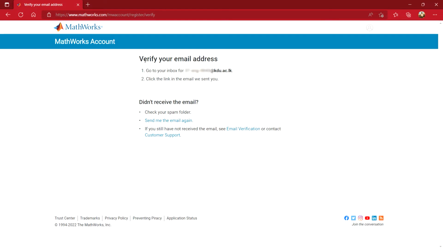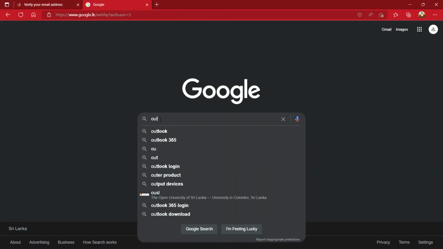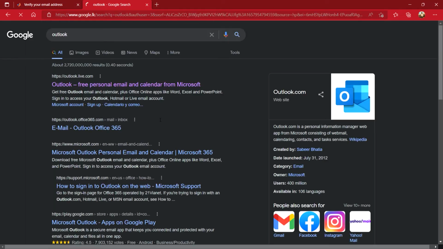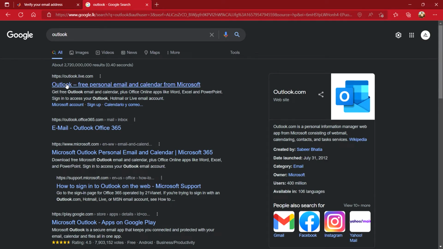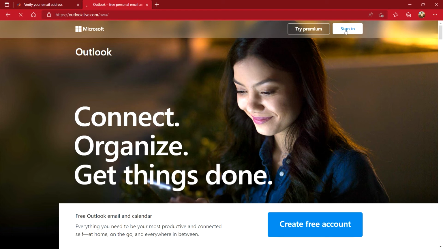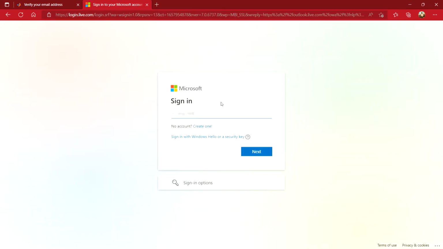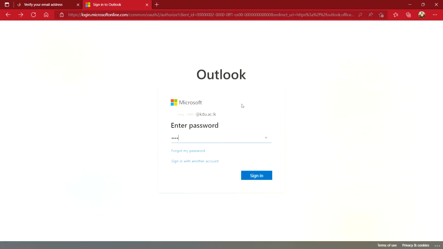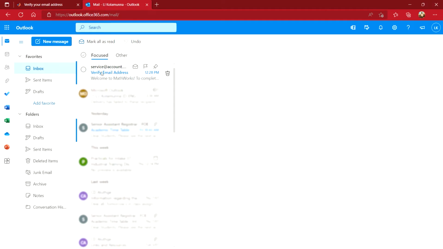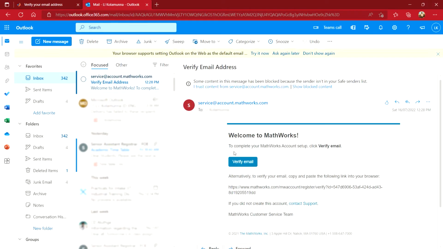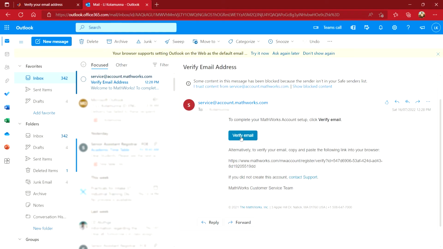Now you must verify your university email address. Go to Outlook and sign in by providing your university email and password. Check the email you have received and click the Verify Email button.